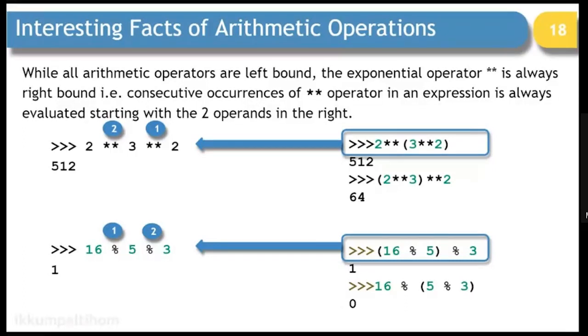If multiple operators of the same type are there in the expression, normally it goes 1, 2, 3 from left to right. But whenever you have the exponential operator, that is the double star operator, it works from right to left, and it is for all the versions of Python.